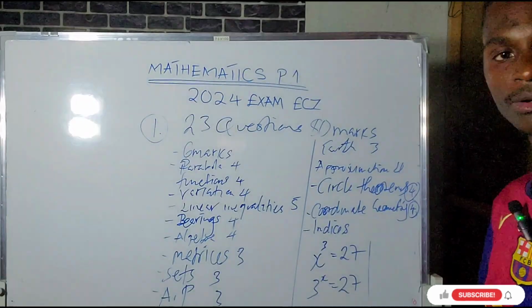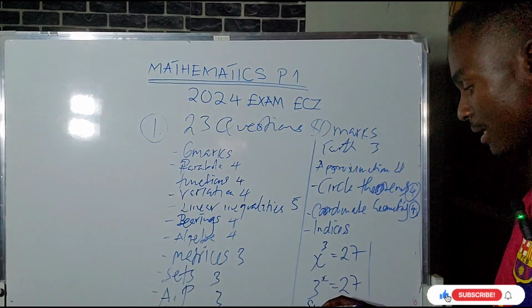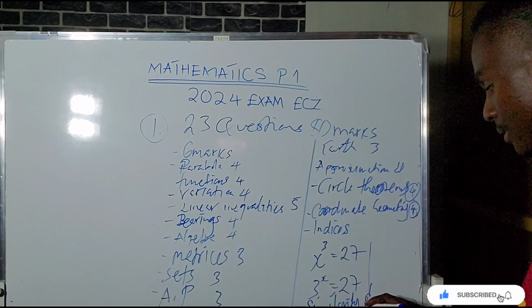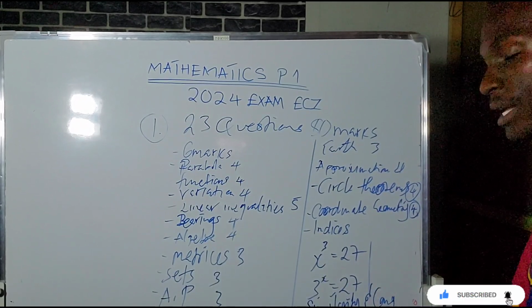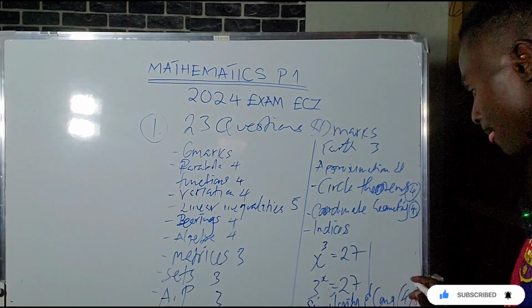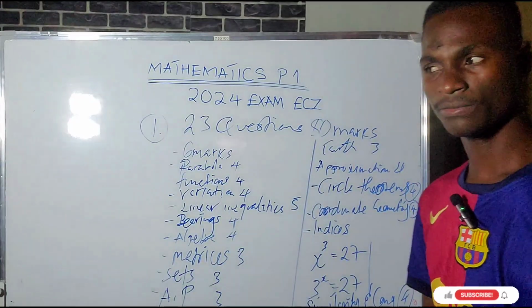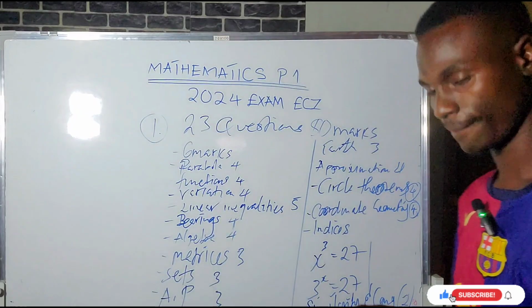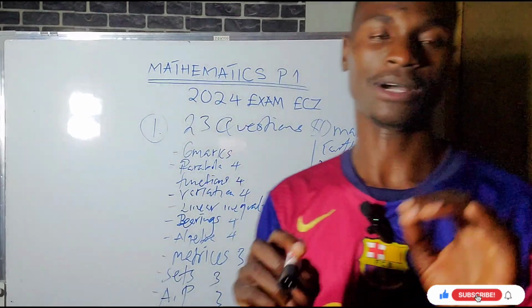Let me even make mention of similarity and congruence. Similarity and congruence. This is 4 marks. This is 4, this is 2. It is usually 2 marks.